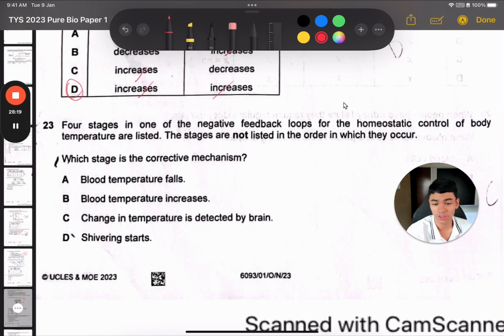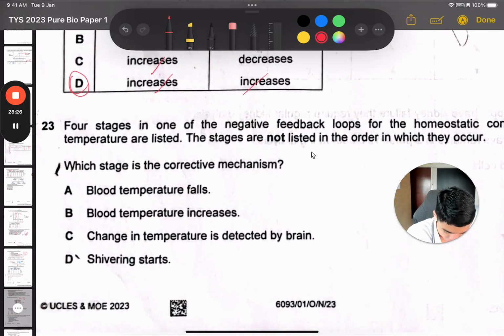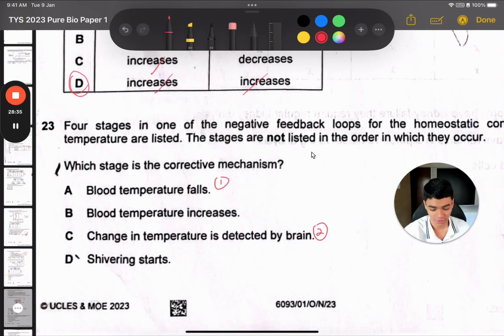So 23 shows a negative feedback cycle, and they don't list it in order. They jumbled up the order with the options. So first, what happens? Blood temperature falls. Second, that's actually the stimulus. Second, the control center, which is the brain, hypothalamus in the brain, the thermoreceptors will detect the change in temperature,